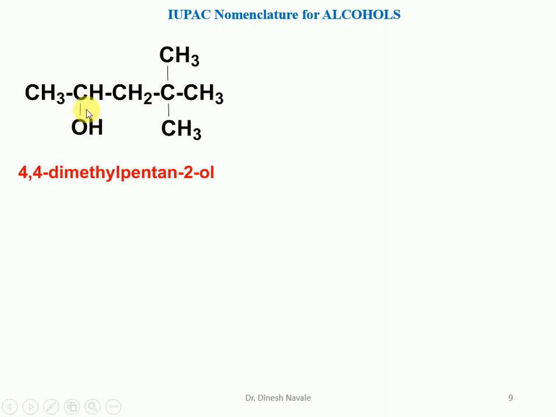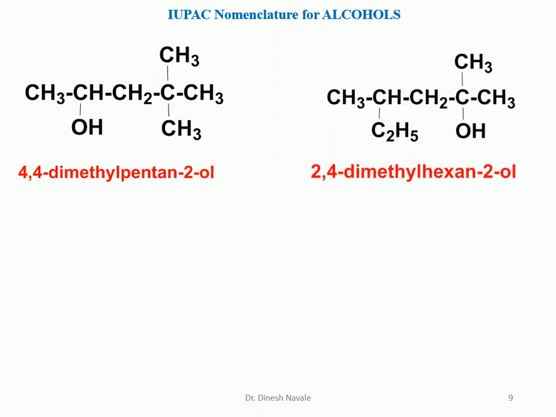At carbon number 2 there is an OH, and as it is a 5 carbon chain, it is pentane, and the E of the alkane should be replaced by ol, so it is pentanol, and the position of the alcohol is number 2, so it is pentane-2-ol. Two substituents are there, which is methyl, present 2 times, so we have to mention it as di, and the position is carbon number 4, so it is going to become 4,4-dimethylpentane-2-ol. E will be replaced by ol, pentanol.